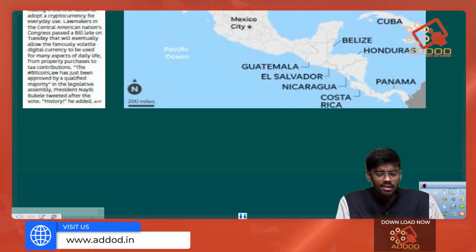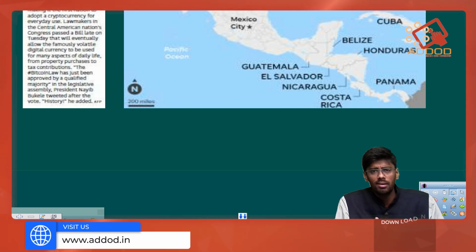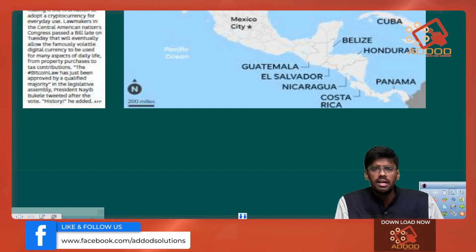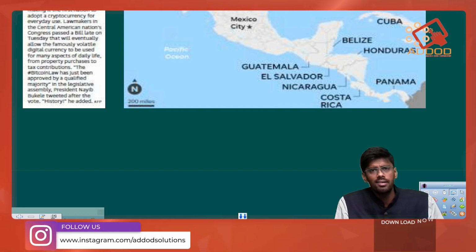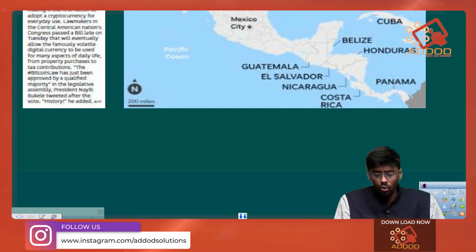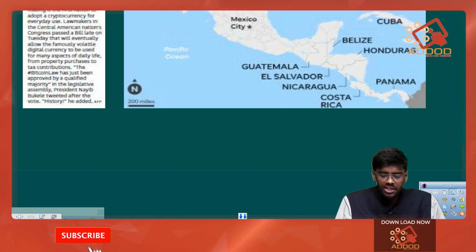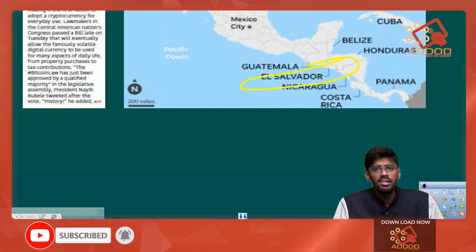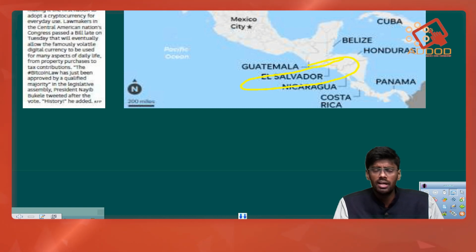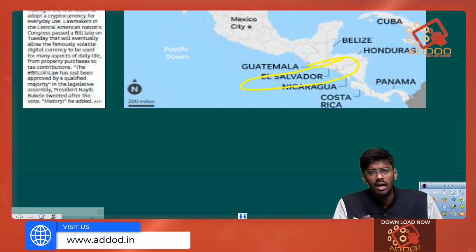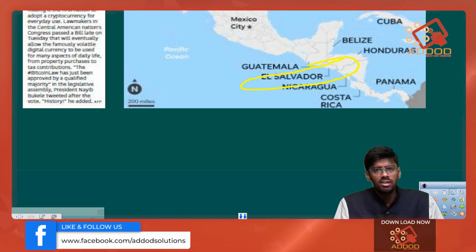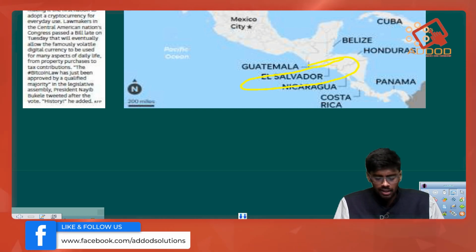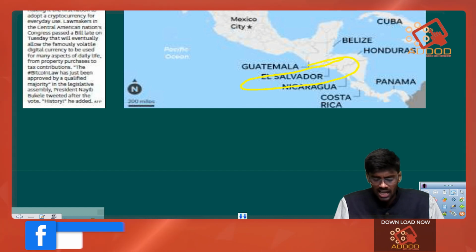That means, as this country has approved Bitcoin as a legal tender, people can pay taxes using Bitcoin. People can buy property through Bitcoin. People can even pay electricity bills through Bitcoin. So El Salvador, which is a Central American country you can see in this image, has become the first ever country to approve Bitcoin as an official legal tender. So we'll see the capital of this country. El Salvador's capital is San Salvador.